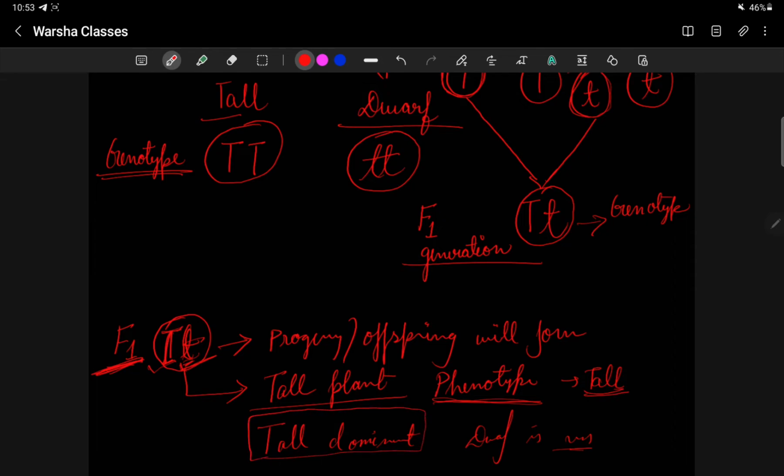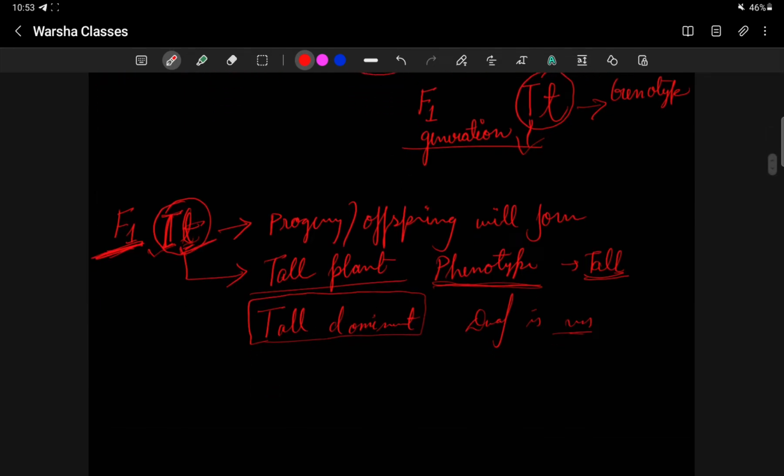So here what is showing itself? The tall trait will show itself. So the tall will be the dominant one and the other, dwarf, will be the recessive one.